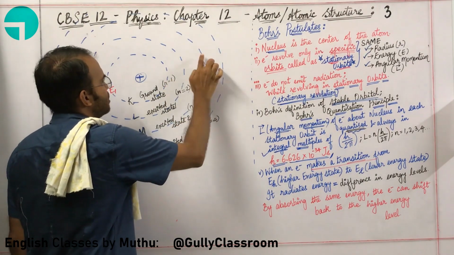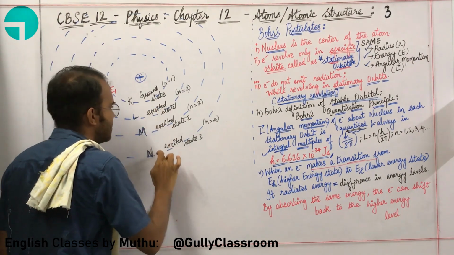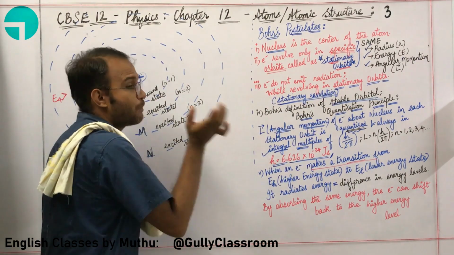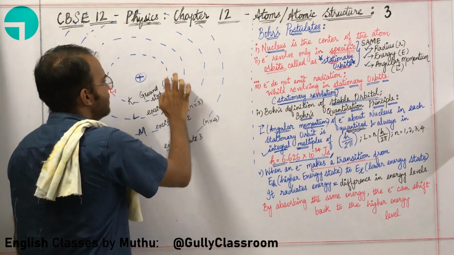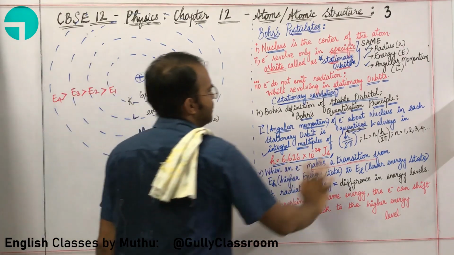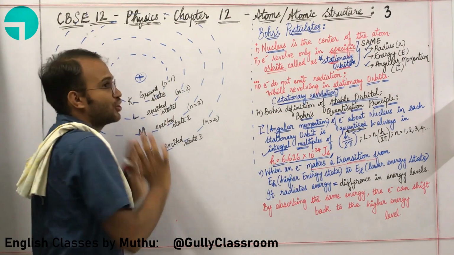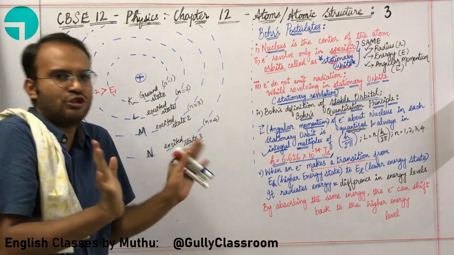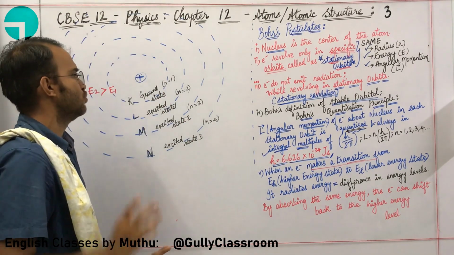When the electron is revolving in these particular K shell, L shell, M shell, N shell, they do not emit any radiation. This particular type of revolution is called stationary revolution. This particular type of orbit is called stationary orbit. So here the electron is not losing any energy. The electron will not collapse into the nucleus. That is the argument of Bohr.